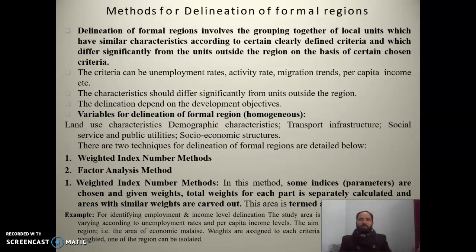Methods for the delineation of formal regions. Delineation of the formal regions involves the grouping together of the local units which have similar characteristics according to certain clearly defined criteria and which differ significantly from the units outside the region on the basis of certain chosen criteria. This may include the weighted index method and factor analysis method. Weighted index method: in this method, some parameters are chosen and given weights. Total weights for each part are separately calculated and areas with similar weights are carved out.